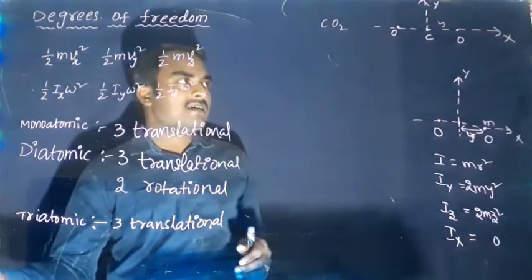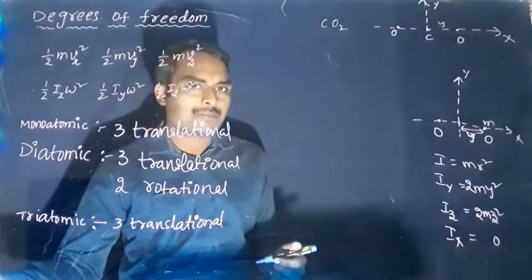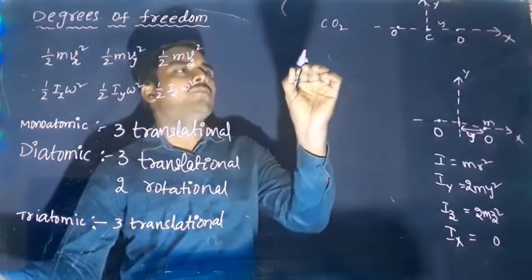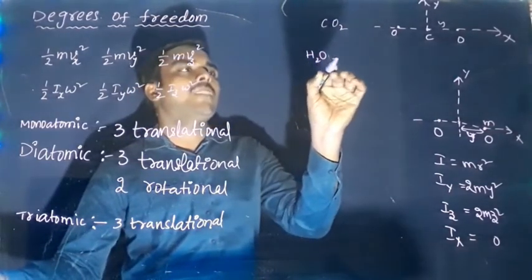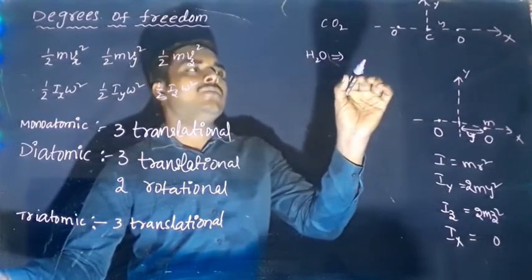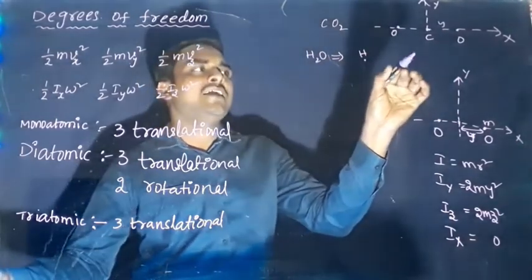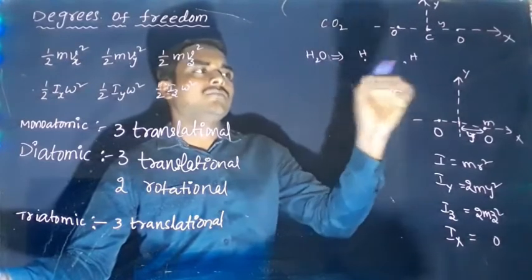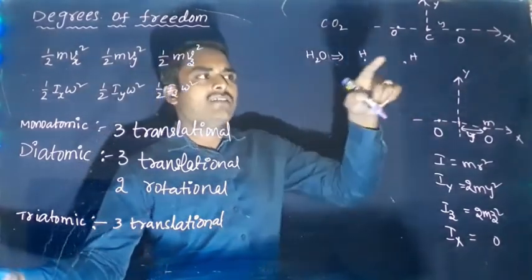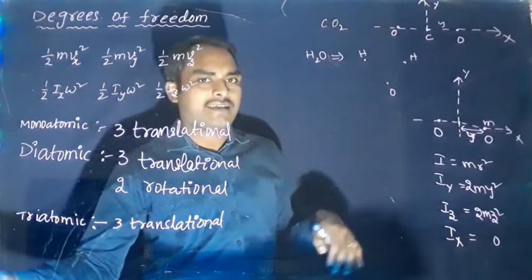Now if you consider non-linear triatomic, an example is H2O. So H2O, if this is H and this is H, the oxygen will be outside of that line. So this is non-linear, they are not on the same straight line.